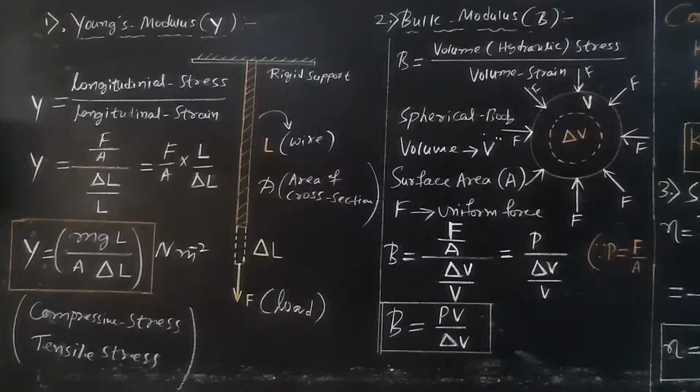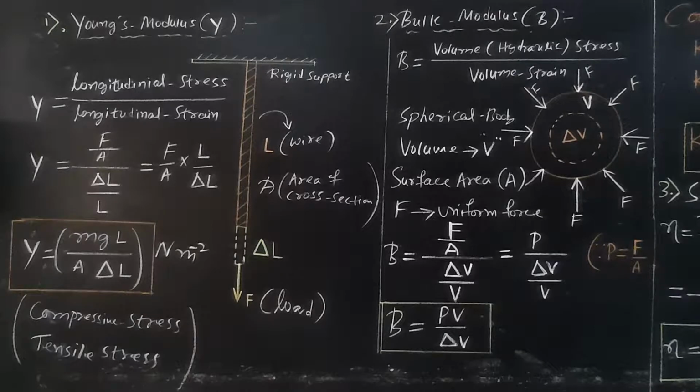First one is Young's modulus. Let us consider a length of wire L whose area of cross section is A, which is fixed to a rigid support. One end is fixed to a rigid support. To the free end, keep on increasing the load. As the load increases, there is an increase in the length of the wire.